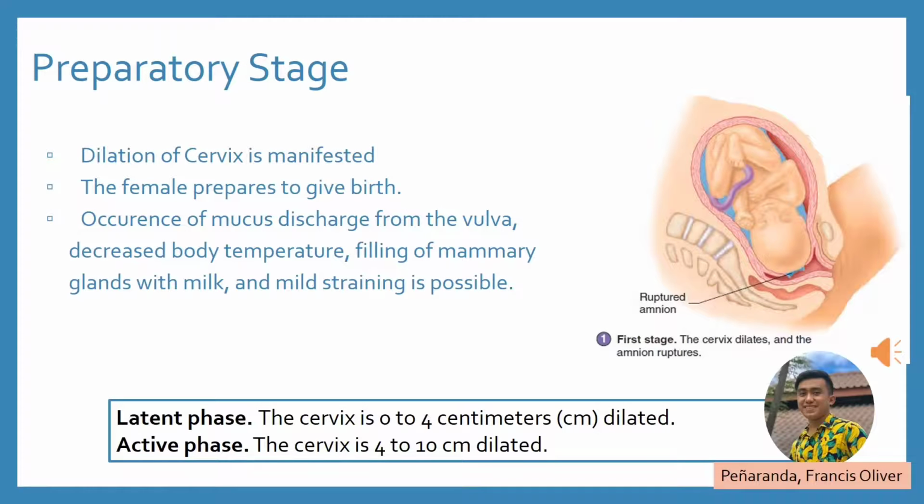Preparatory stage. Dilation of the cervix is manifested. The female prepares to give birth. Mucus discharge occurs from the vulva. Decreased body temperature, filling of the mammary glands with milk, and mild straining are possible. For the latent phase, the cervix is 0 to 4 cm dilated, and for the active phase, the cervix is 4 to 10 cm dilated.